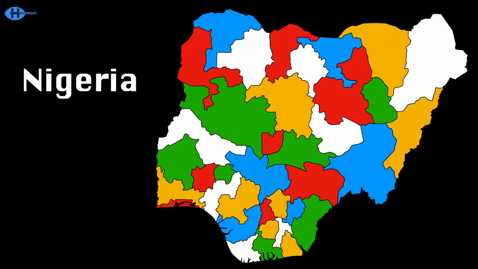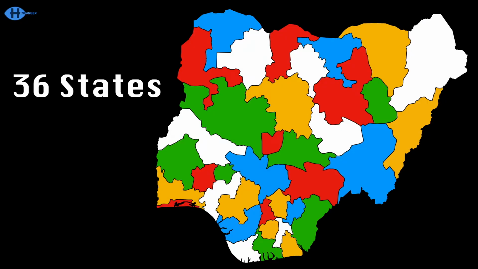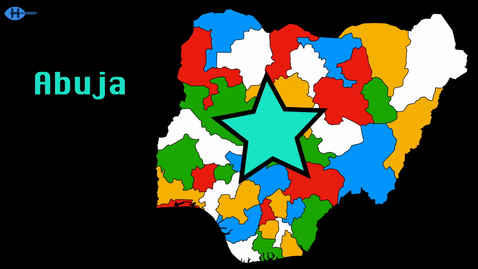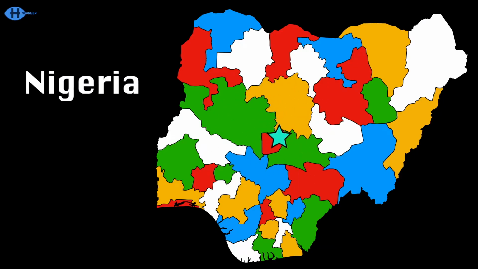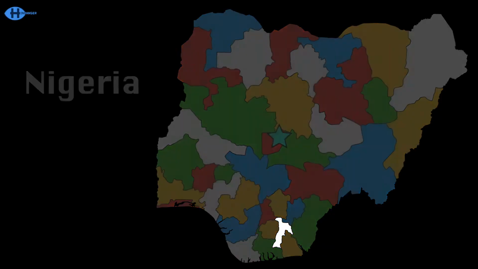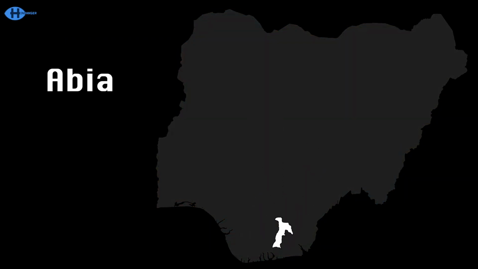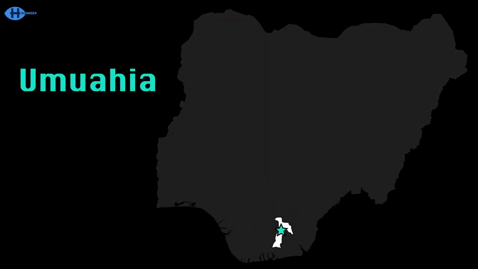Here in Nigeria, in the west of Africa, you'll find 36 states, and the capital's Abuja. Here in Nigeria, in the west of Africa, the world's sixth most populous country, the population's getting bigger. Abia is in the south, capital's Umuahia.